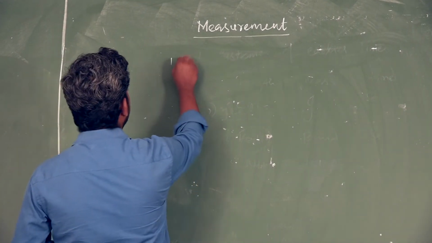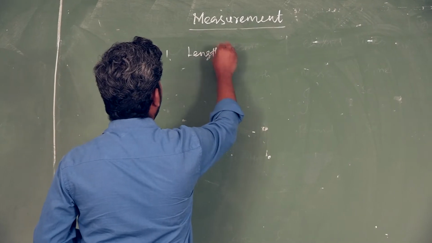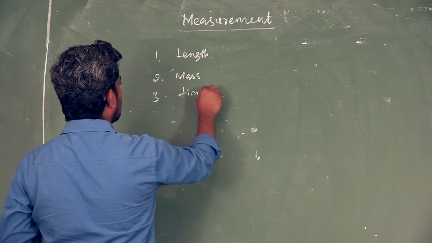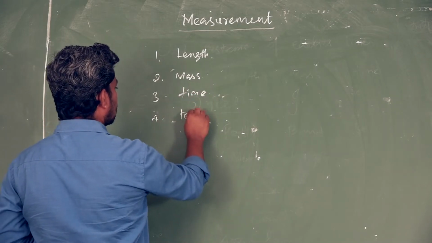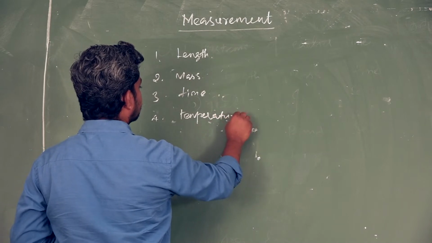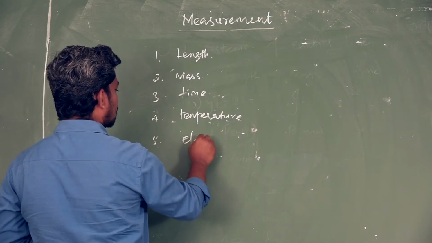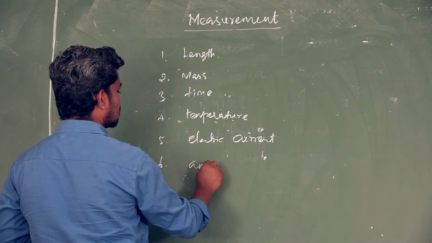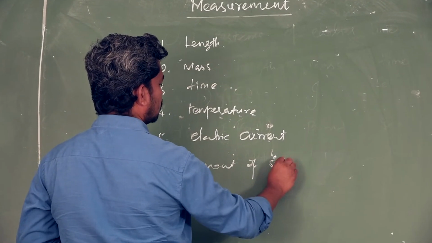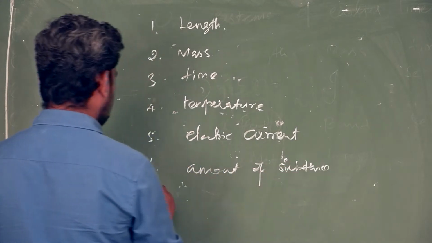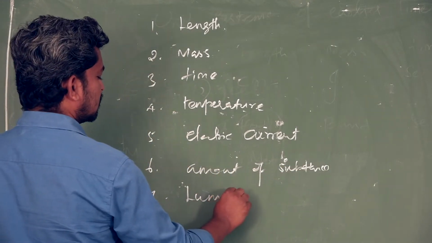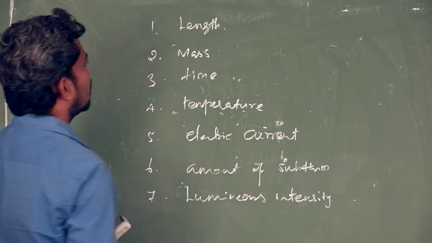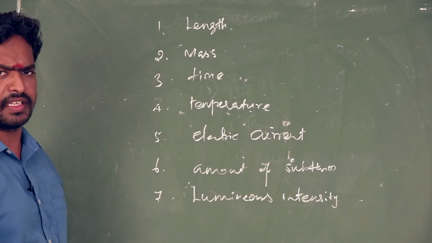First one is length, and second one is mass. Length, mass, time, temperature, electric current, amount of substance, and luminous intensity. These are the basic fundamental quantities. There are 7 fundamental quantities in the SI system.